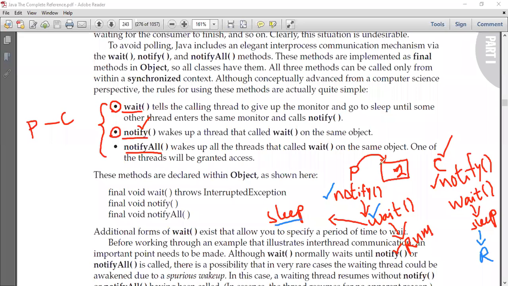Why is it going to sleep? Because it should not produce any other values until the consumer has consumed the value. Now the consumer is running. Since the consumer is running, the consumer is going to consume this value. Once the consumer has consumed this value, again it's going to call this notify method.